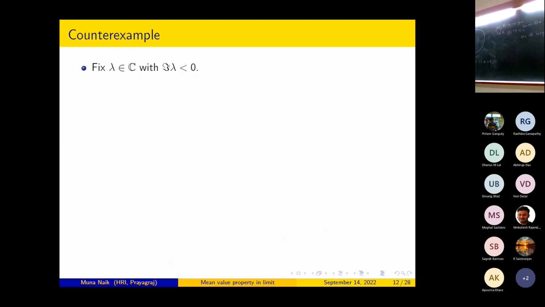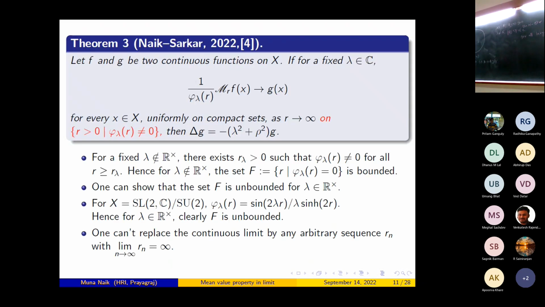It will just be discrete. Bounded or unbounded, it is going to be discrete. But what I am asking is, is the last question clear? I cannot replace the continuous limit by any arbitrary sequence Rn with limit as n tends to infinity, Rn equal to infinity.